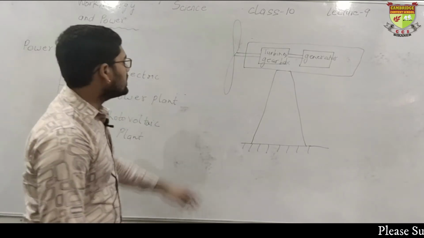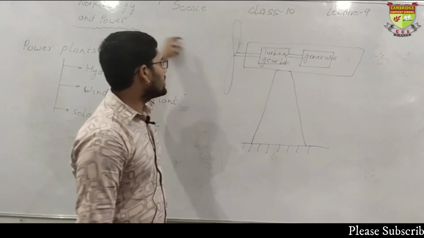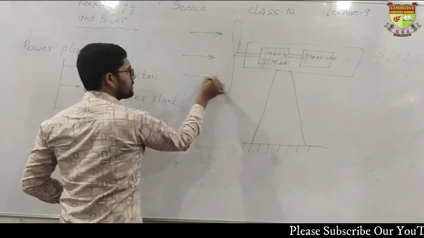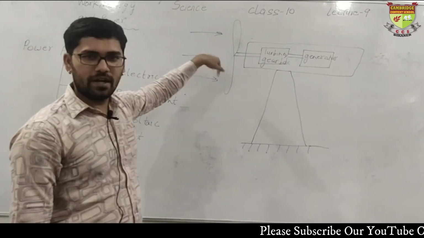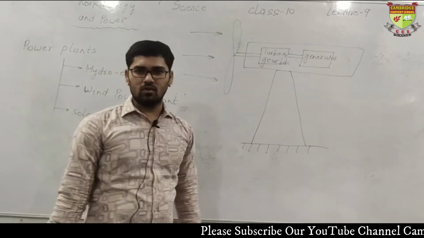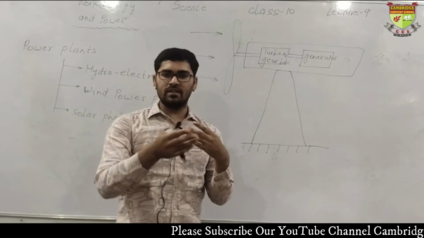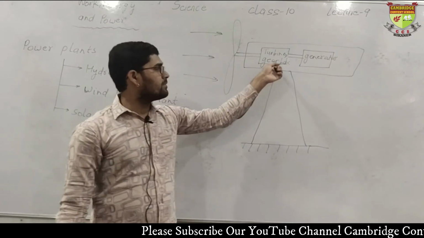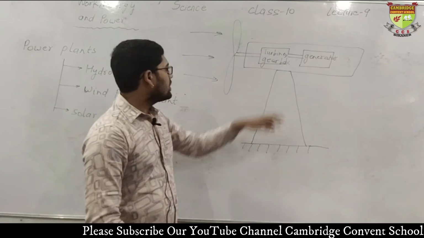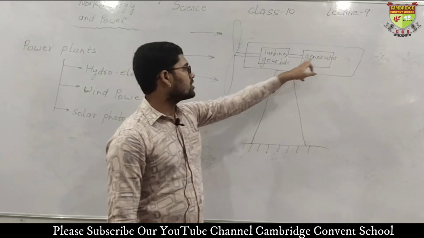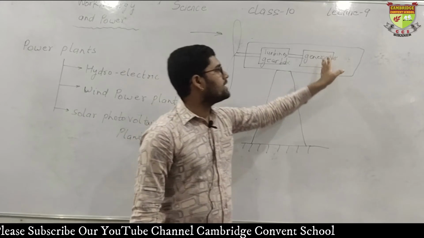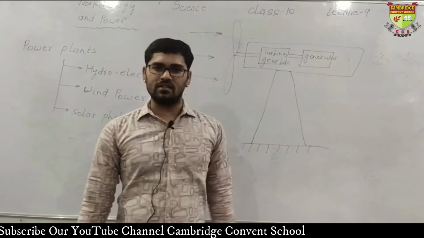Okay, so what will happen when the wind strikes this particular fan, this rotor? It will start rotating, and due to this rotation, the turbine will rotate. This energy will go to the turbine, the turbine will also rotate, fine. And the same for the gearbox, the gearbox will rotate. What is the role of the gearbox? I will explain. Then the generator, and when the generator rotates, electricity is produced, and this electricity is then utilized in many places.